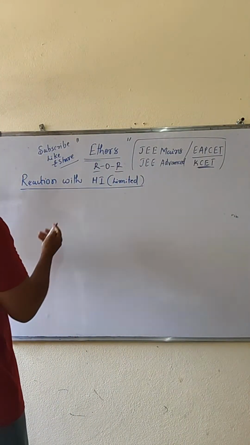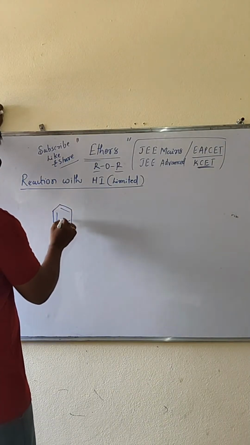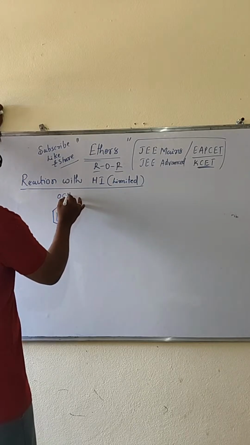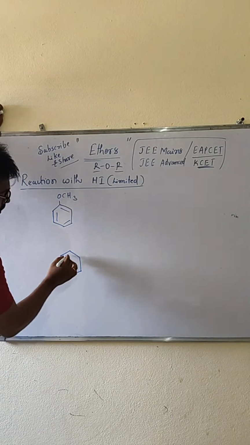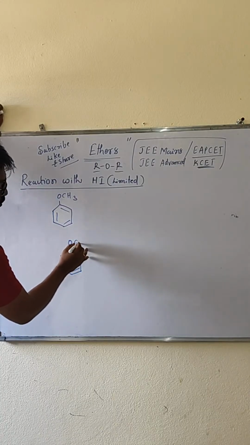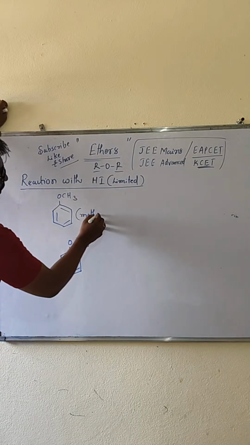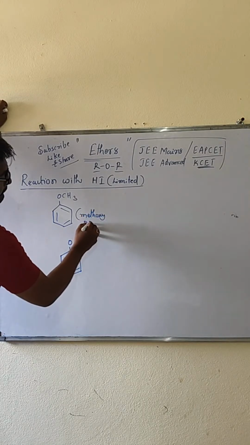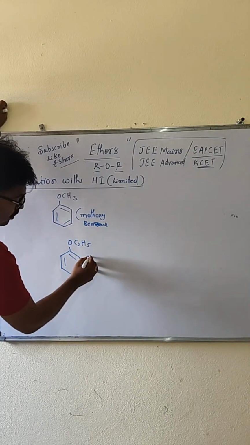So anisole is benzene attached with OCH3, or ethoxy benzene is benzene attached with OC2H5. This we call methoxy benzene, and this is ethoxy benzene.